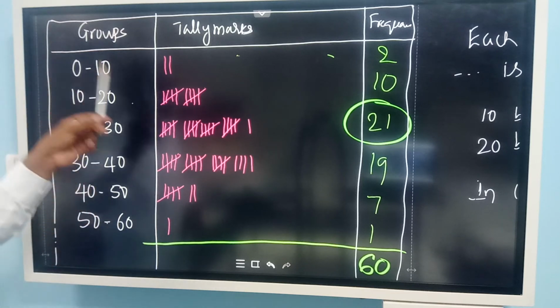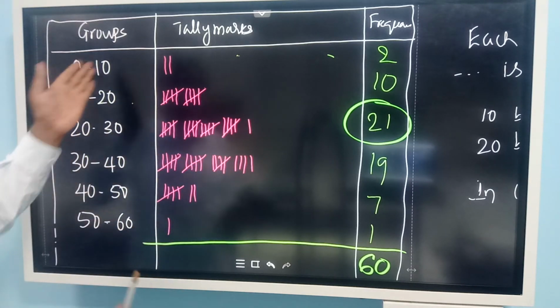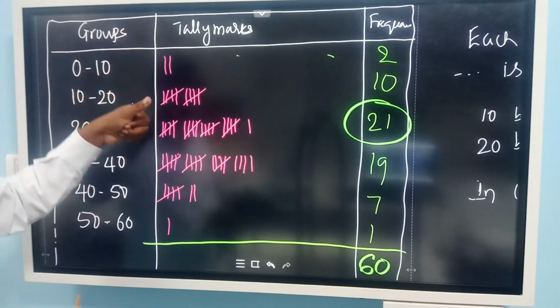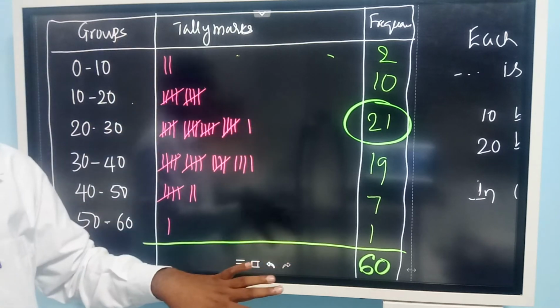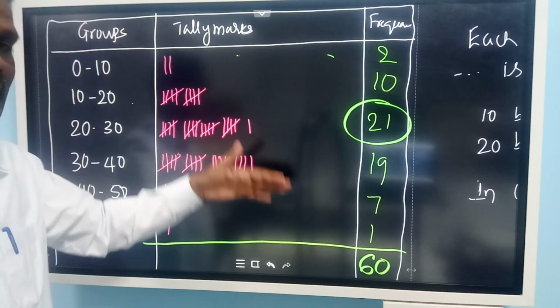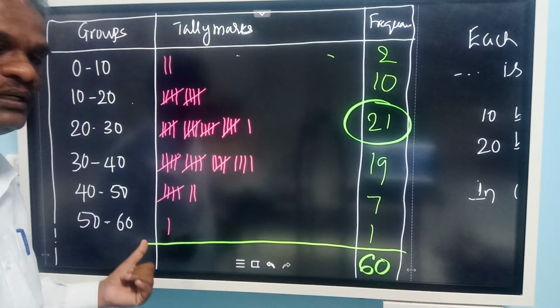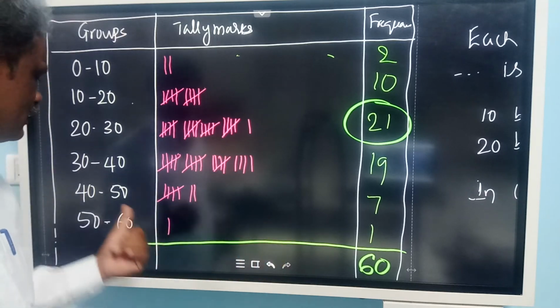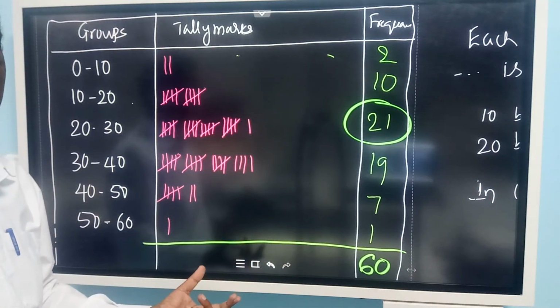But in this case, grouping means they are taking a range 0 to 10. So it can be any number. Both may be 0 or both may be 9. Exact number we are not taking in this case, grouping. But even then it gives a clear idea. At least I can find above 50, you can find it 1, 40 to 50. The range gives you the quality of the class also.